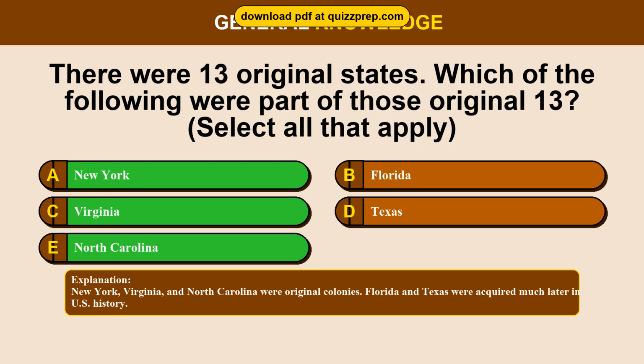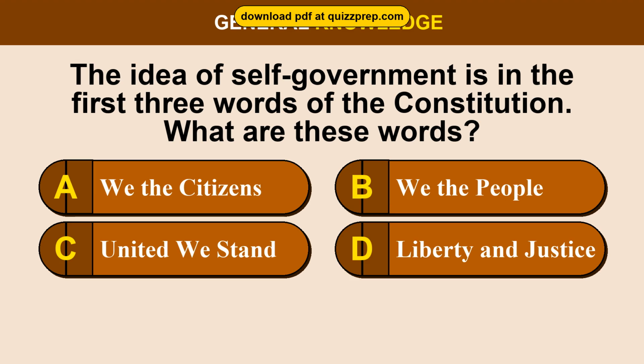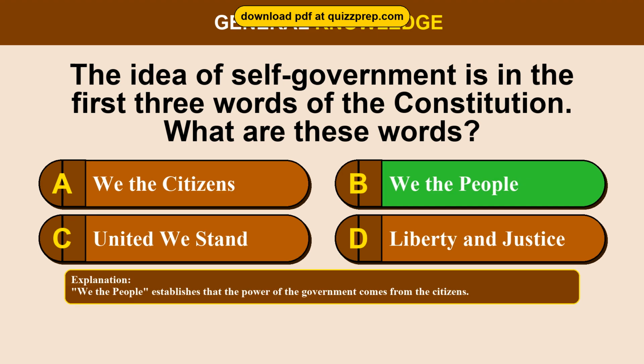Question 8. The idea of self-government is in the first 3 words of the Constitution. What are these words? Option A. We the citizens. Option B. We the people. Option C. United we stand. Option D. Liberty and justice. The correct answer is option B. We the people. We the people establishes that the power of the government comes from the citizens.